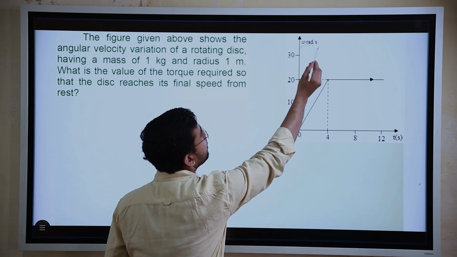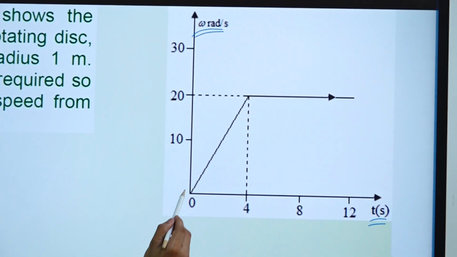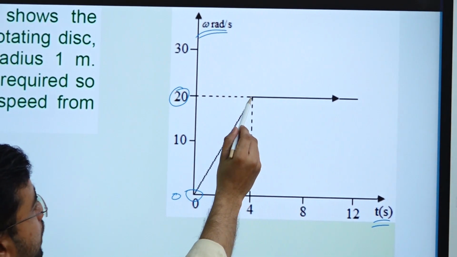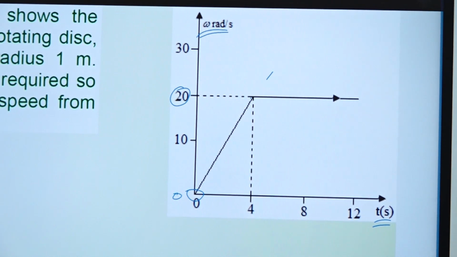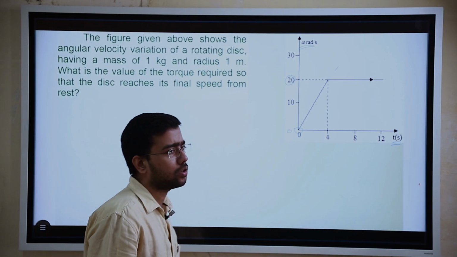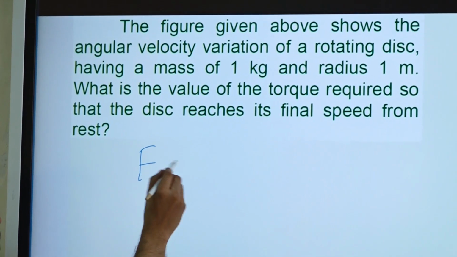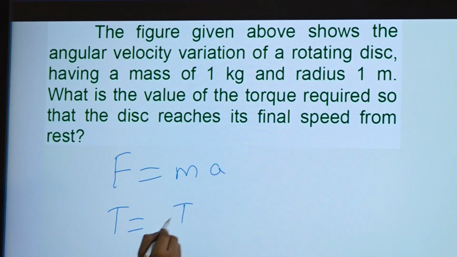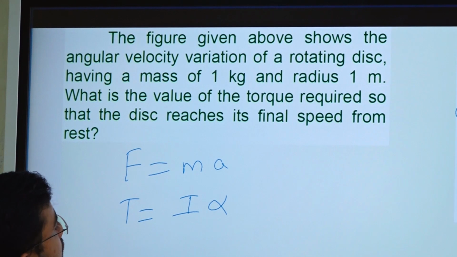So this is omega and this is time. Initial omega is 0, and final omega we found is 20. After 20 it is not increasing, so 20 will be the final omega. What is the value of the torque required? So what is the formula of torque? We can find the formula of torque the same way we find the formula of F. F is equal to ma, right? So torque will be equal to, in place of m, mass moment of inertia will come, and in place of a, angular acceleration alpha will come.